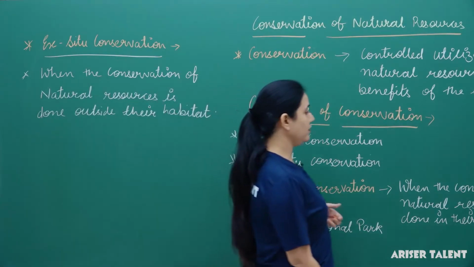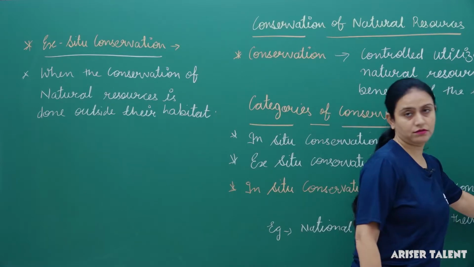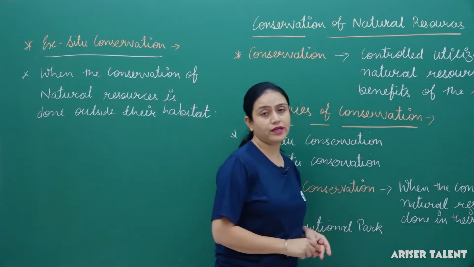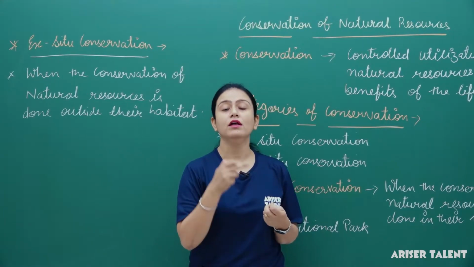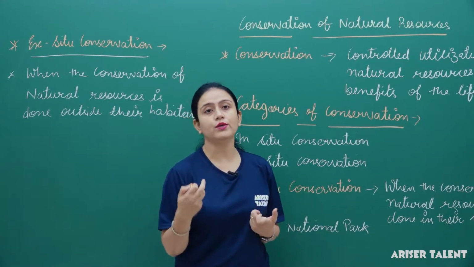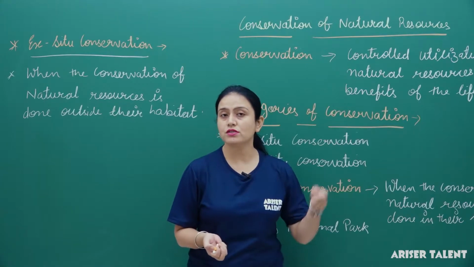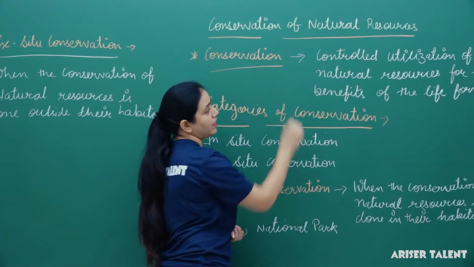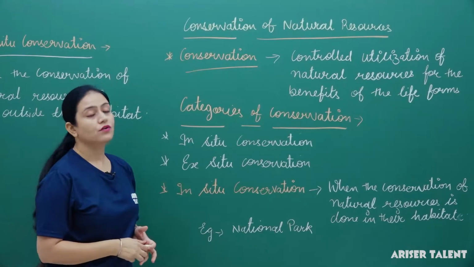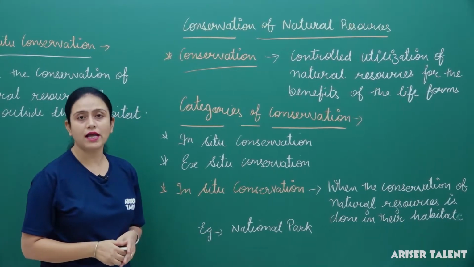Conservation means protection. But here, as we are talking about preserving natural resources, how can we do it? We can do it by controlling the utilization of natural resources. So the meaning of conservation is the controlled utilization of natural resources for the benefit of the life forms.